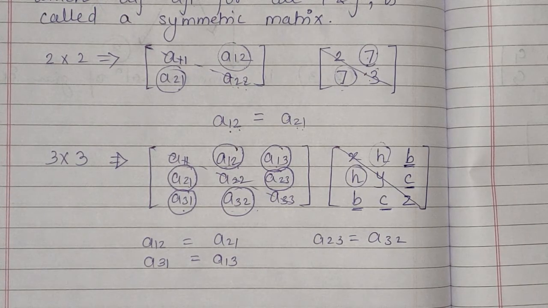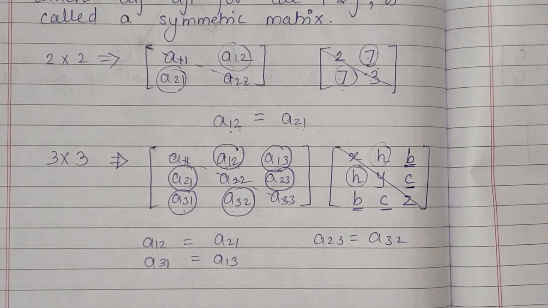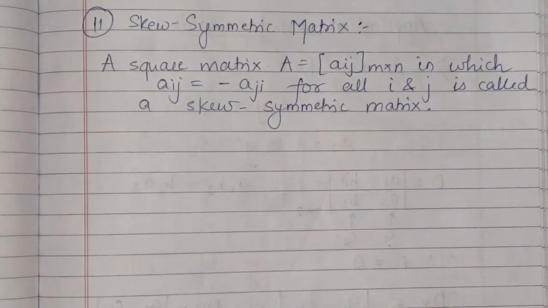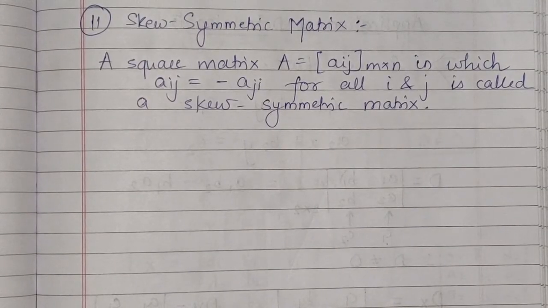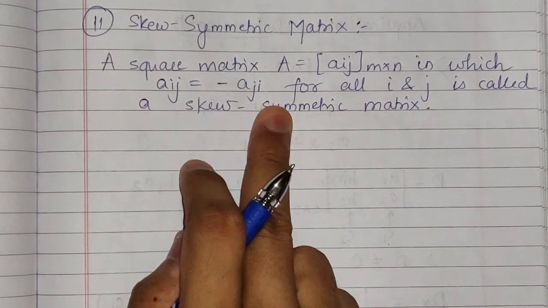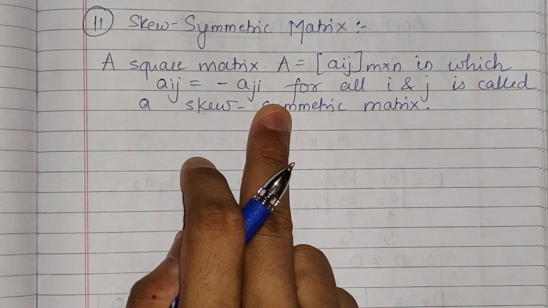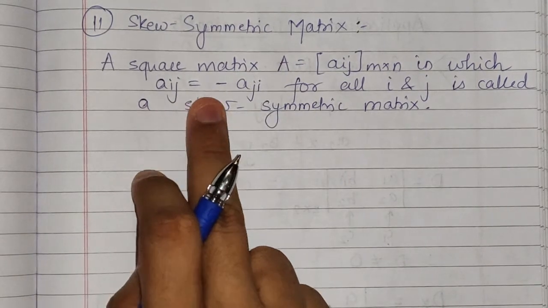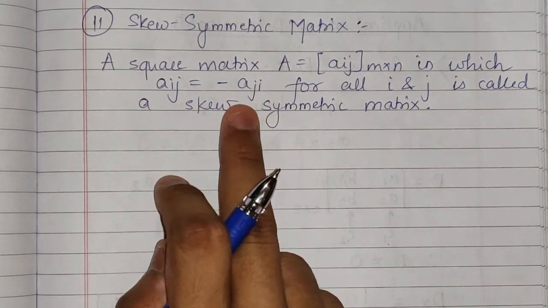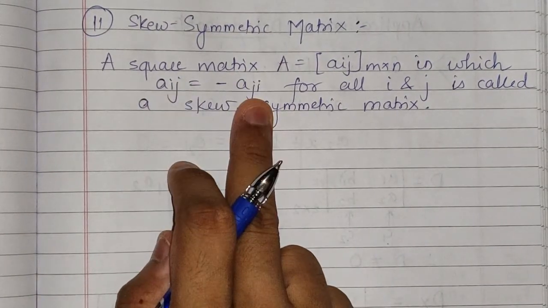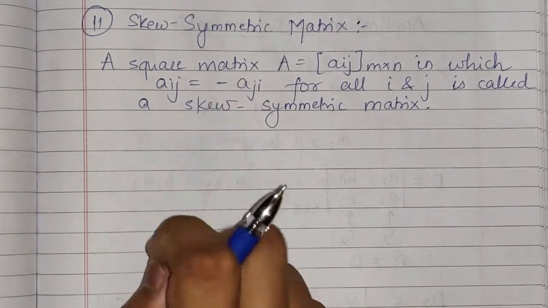The next thing that we are going to study is the skew symmetric matrix. Now that we have studied the symmetric matrix, the skew symmetric matrix is just the opposite of that. In a symmetric matrix, Aij was equal to Aji, but in a skew symmetric matrix, Aij is equal to minus of Aji. That means both will be equal, but with the minus sign.